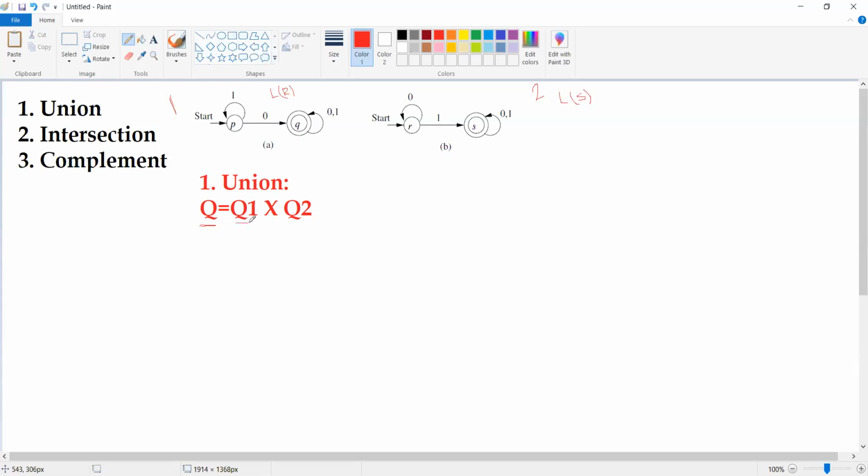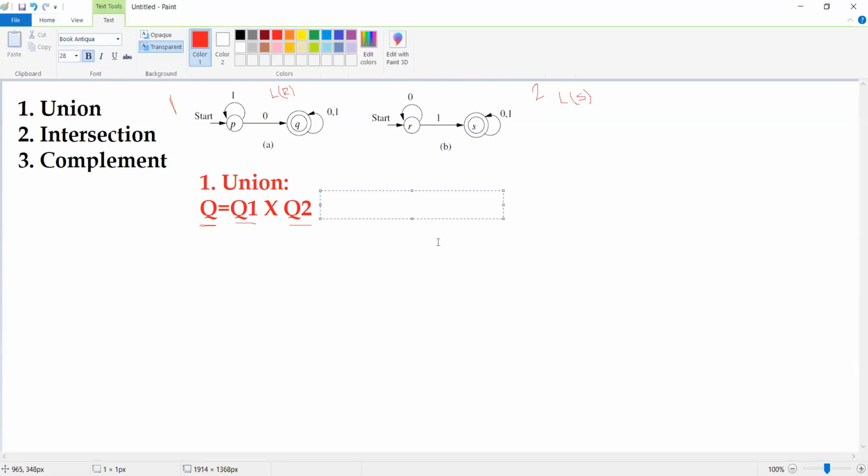Then what about this Q1? Q1 is nothing but the set of states available in our first finite automata. And what is this Q2? Q2 is nothing but the set of states available in our second finite automata. Okay. Now, what about the set of states? Now it will result in Q equal to Q1 cross Q2. What are the set of states available in the first finite automata? We have P comma Q, into cross product. What are the set of states available in the second finite automata? R comma S. Okay, R comma S.